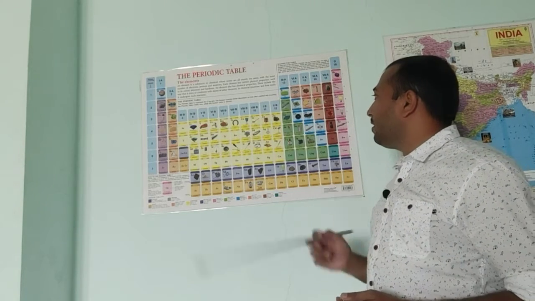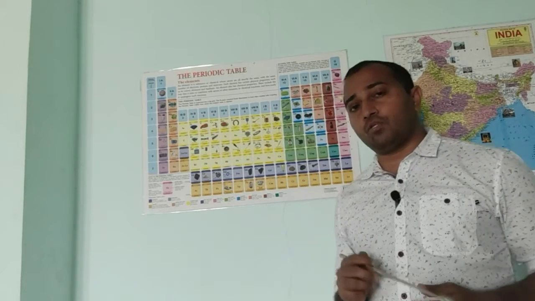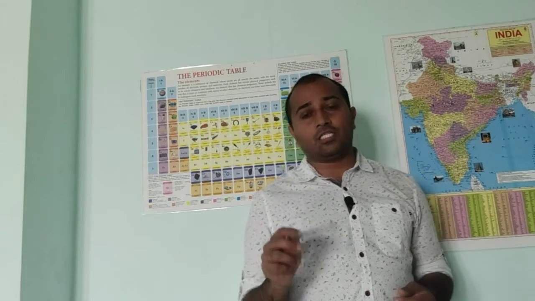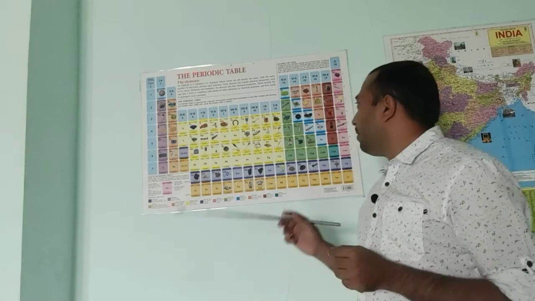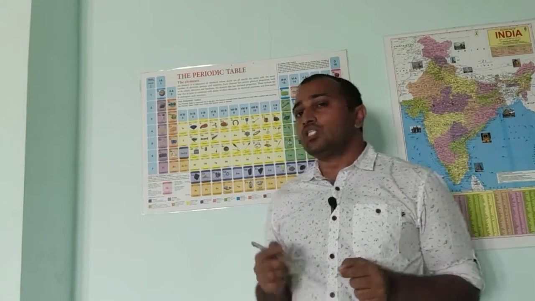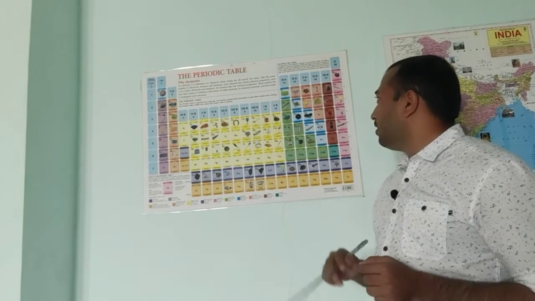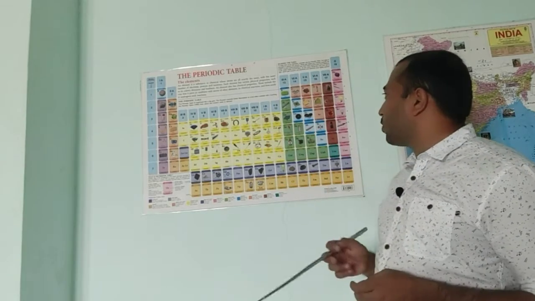Next we have the phosphorus. We are aware that the red phosphorus is used in the matchstick, as you can see the matchstick which is available at home. We have that red color, so that red phosphorus is used for the flaming of the matchstick. As you can see, next we have the 16th element, that is sulfur. This is one type of element which can be used as an alloy. So next we have the chlorine.